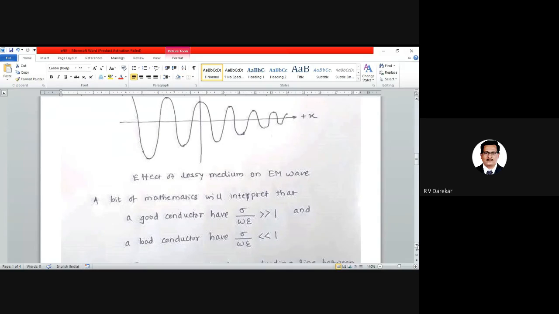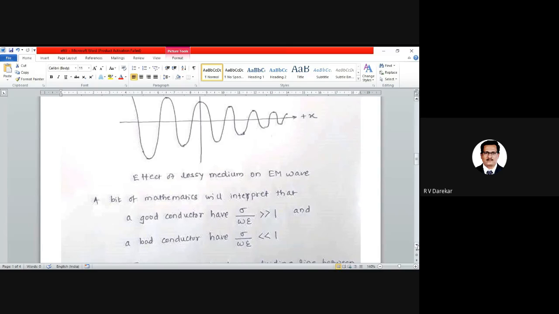What is very much greater than 1? It will be 10,000, 40,000, 80,000, 1 lakh, 10 raised to 6, 10 raised to 7, whatever, a very high value. If it is a bad conductor, we can write sigma divided by omega epsilon is very much less than 1.